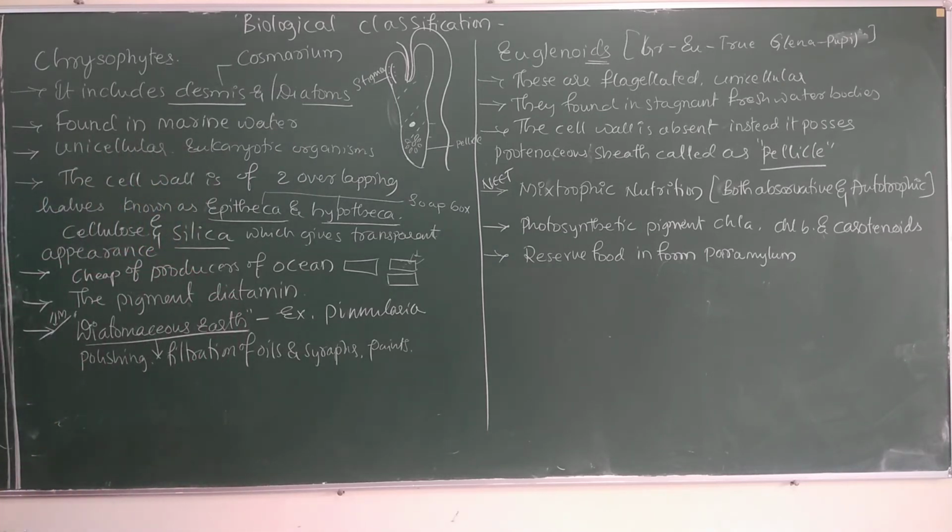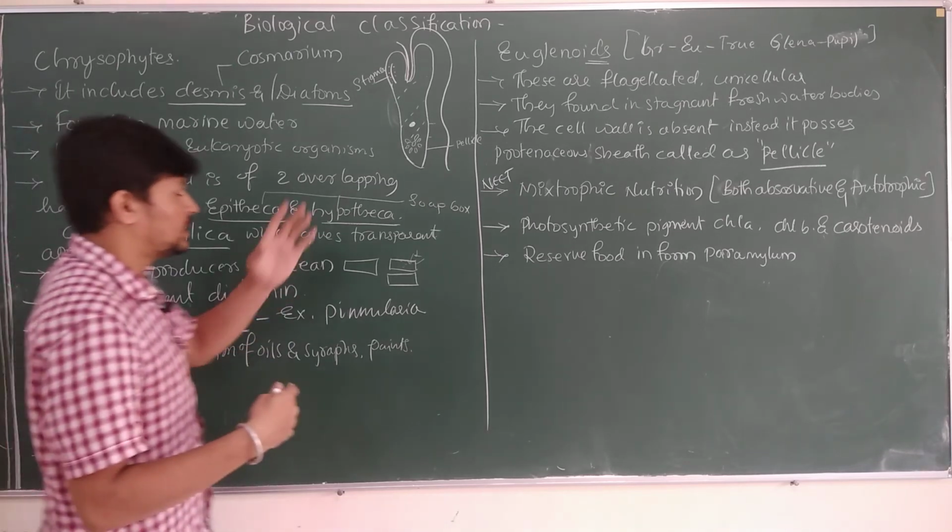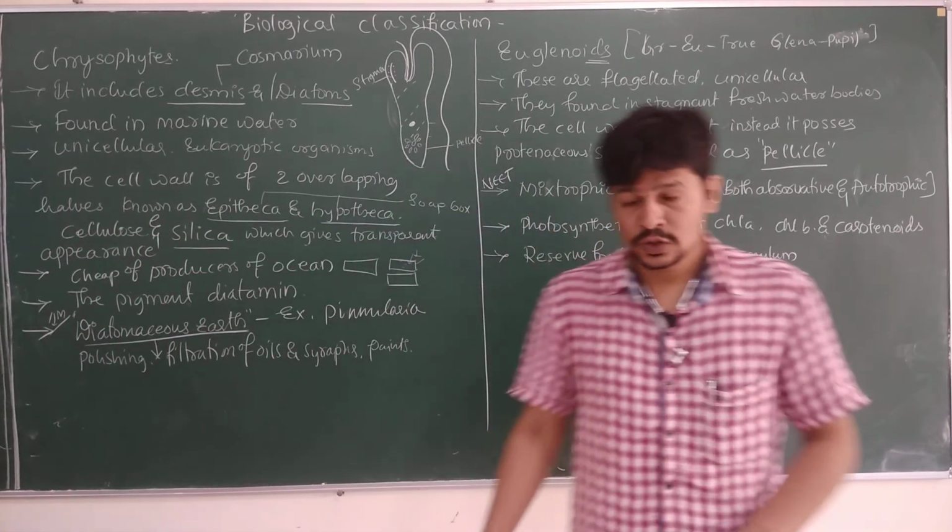So this flagellated body, which is photosynthetic in nature, especially the stigma, will help them to guide towards the light.